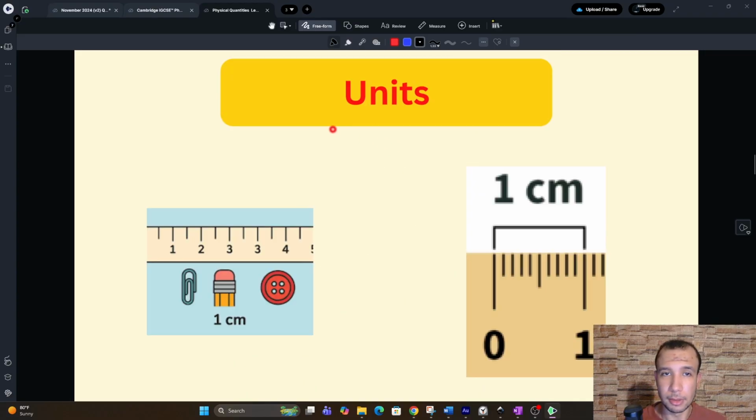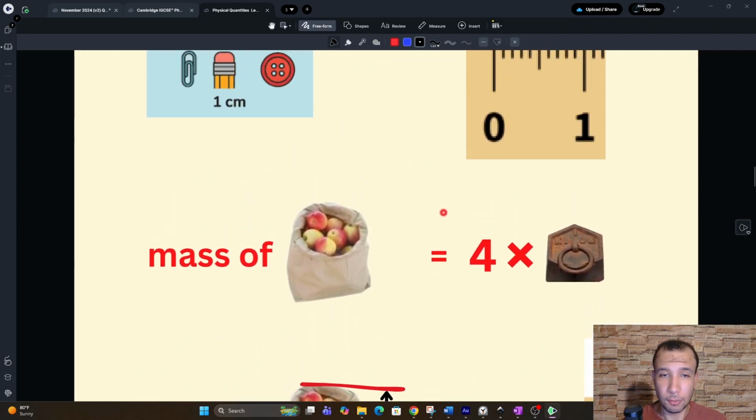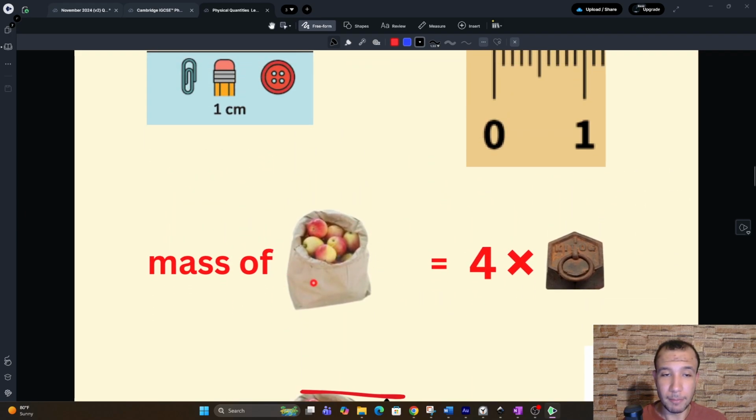Now, again, remember, when we measure things and we use units, we're basically comparing the amount that we have to the unit that we very well know. So in this case, for example, when I say that the mass of this bag of apples is 4 kilograms, I mean it's 4 times this thing called kilogram that I know very well.